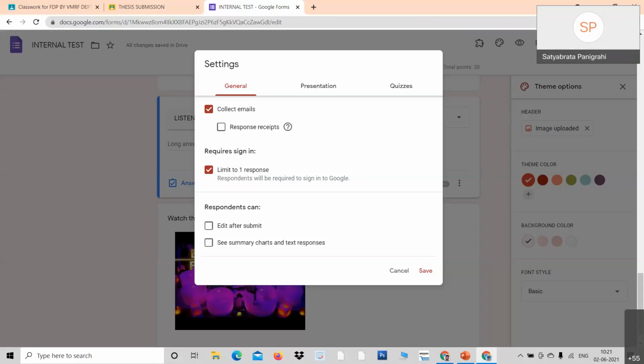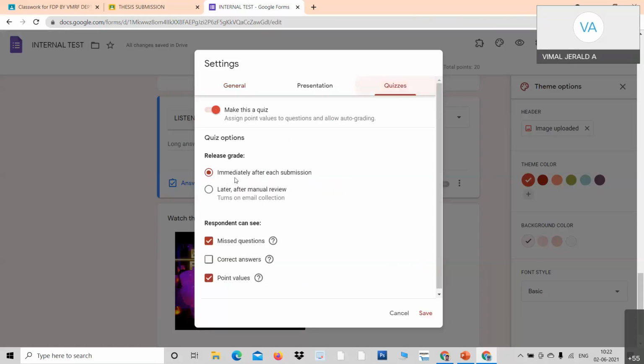As of now, there is no option in Google Forms to stop switching over to other tabs. But you can go to the settings and limit the response. Another thing: go to quizzes and stop showing the correct answers. For example, in an MCQ test, a good student attempts the test first and gets everything correct.